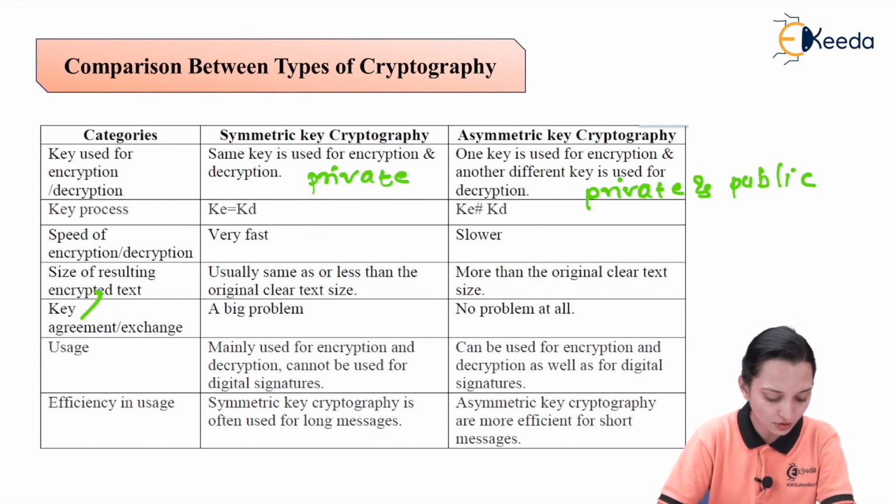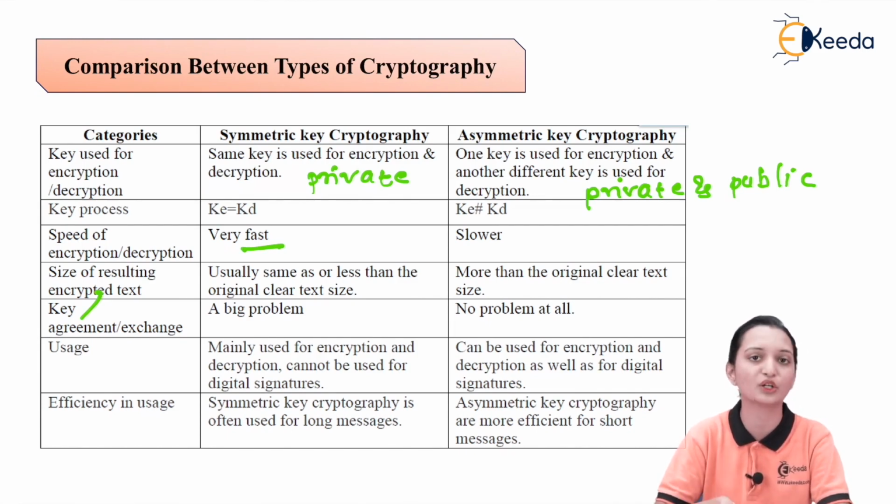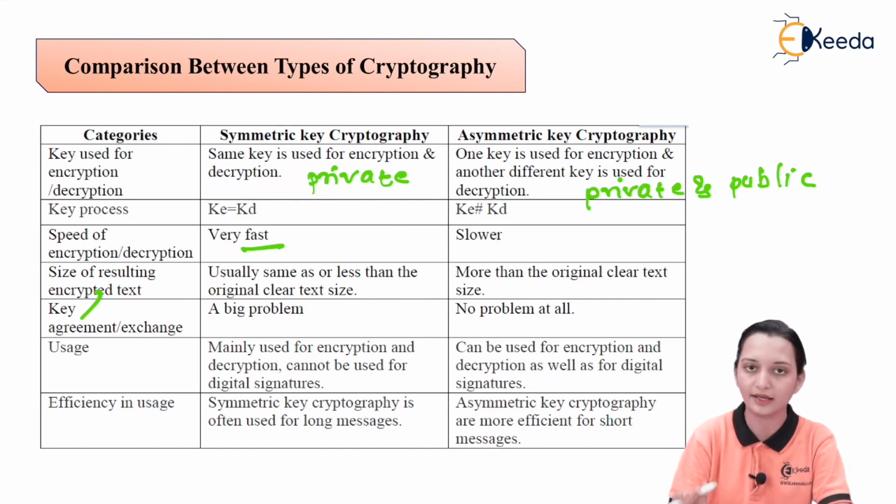Then the speed of the encryption and decryption. Speed is very fast, as we have already seen in the advantages of the symmetric key. It is faster and simpler. And asymmetric key, it is slower. Why? Because here we need to generate two different types of keys and hence it requires more time.